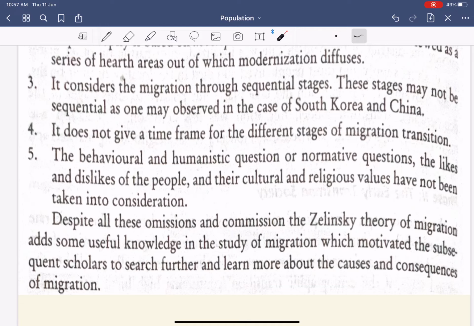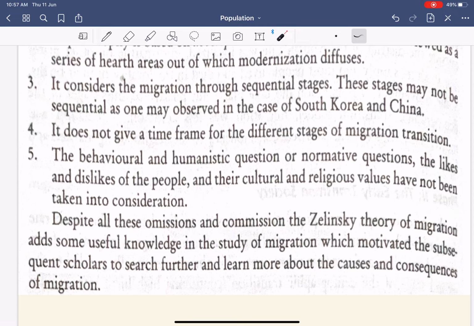Again, within the towns and the rural areas, this migration has reduced, because there is a trend of reverse migration. What is this reverse migration? People moving from the urban to the rural areas. Now, such a thing has never been considered by Zelinsky's model.